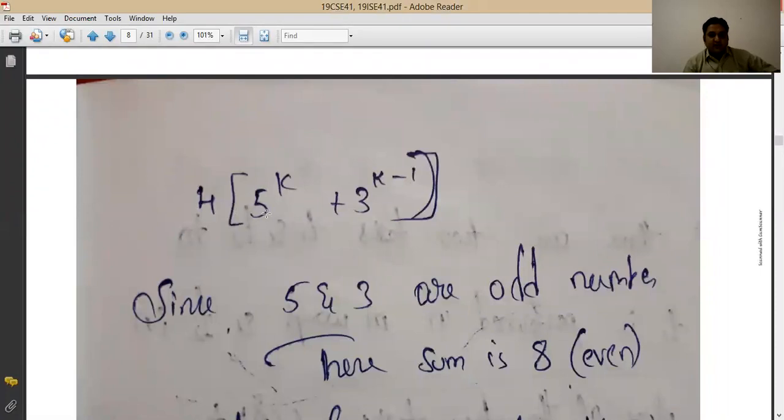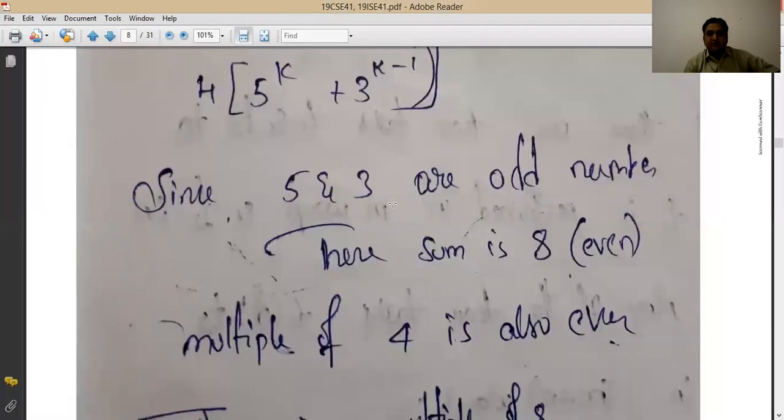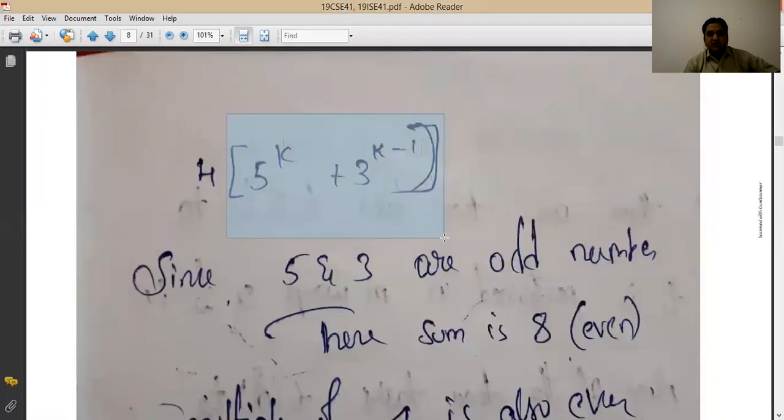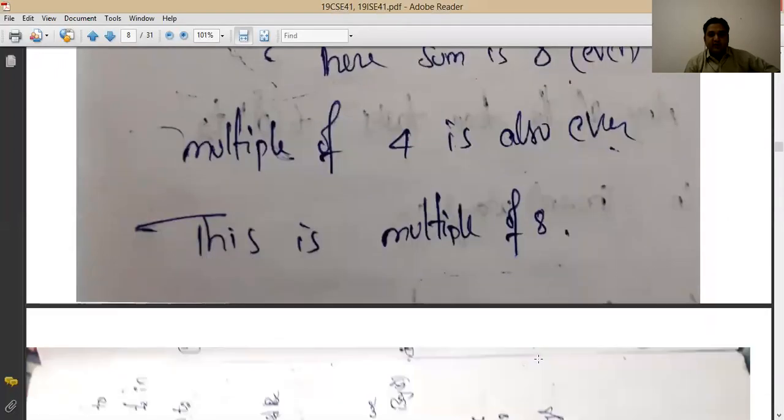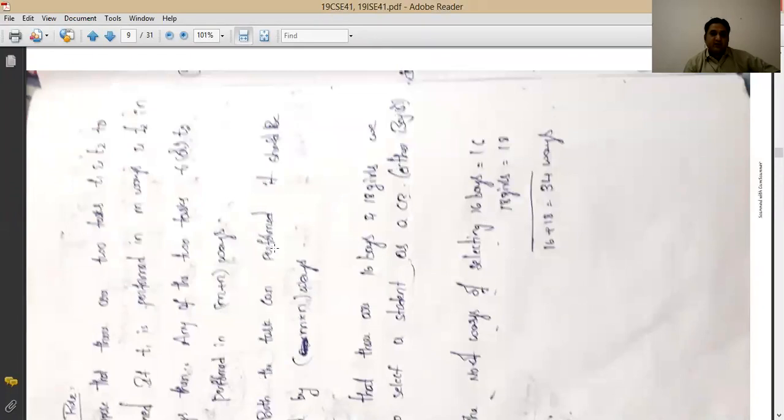So 4 has come outside, and then you will see both are odd numbers, and power anything will be an odd number plus odd number. So that will be an even number. So from these both terms, 2 will come out, and that 2 will make 4 into 2 as 8, and you will say that this is the multiple of 8 also, right?